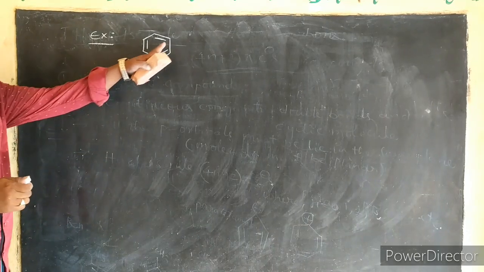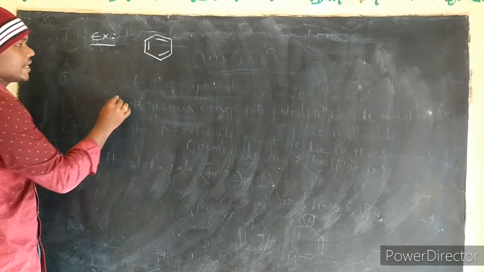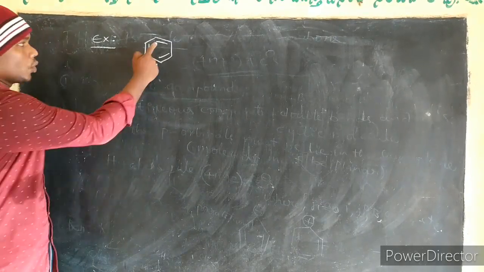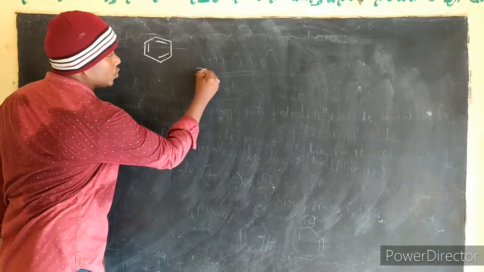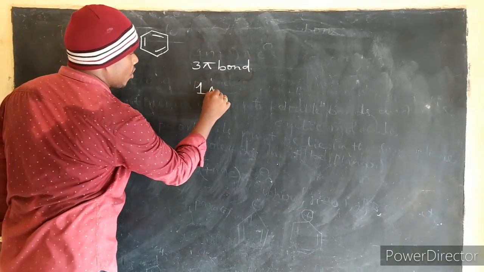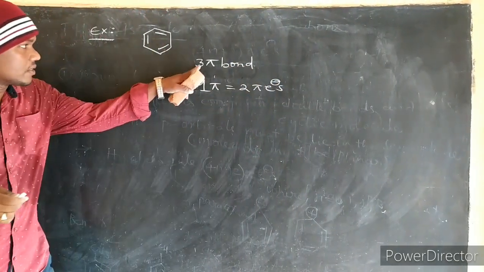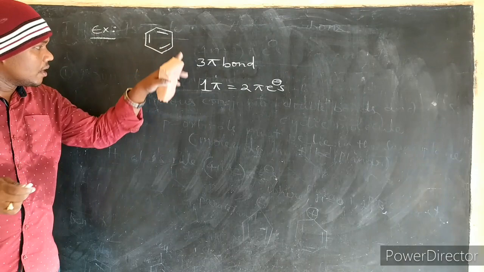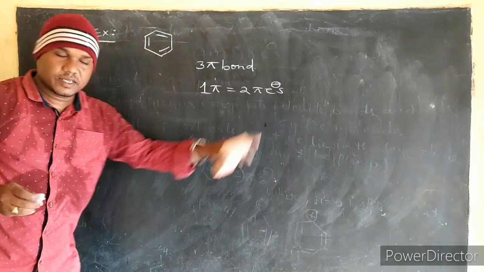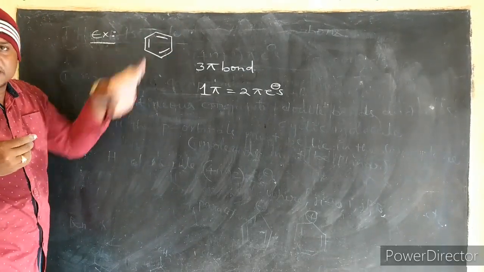Correct? First, I am taking the benzene ring. In the benzene ring, how many pi bonds? Totally 3 pi bonds. In one pi bond, there are 2 pi electrons. So for 3 pi bonds in benzene, with 2 pi electrons each, there are totally 6 pi electrons in the benzene ring.